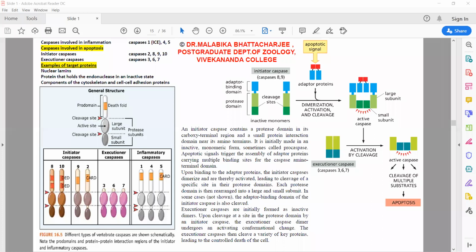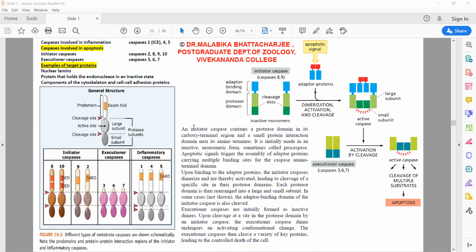But in case of caspase 9 and caspase 2, if you look at the picture, it is very clear that in the prodomain region, the sequences found in caspase 9 and caspase 2 are not similar to the sequences found in caspase 8 and 10. So look at the sequence.